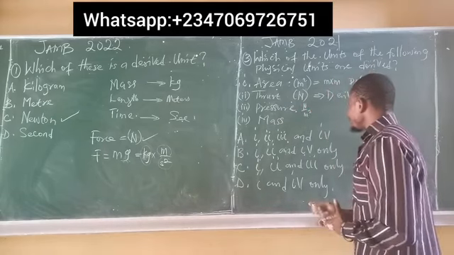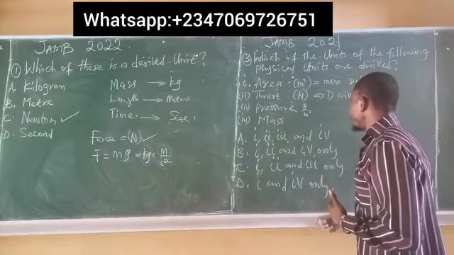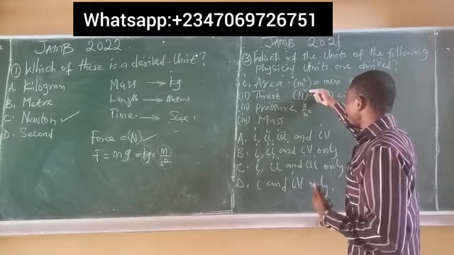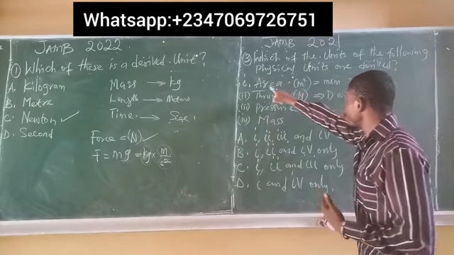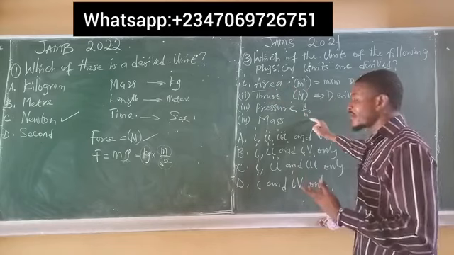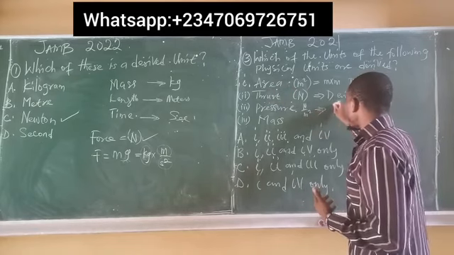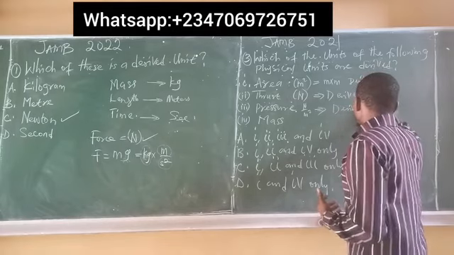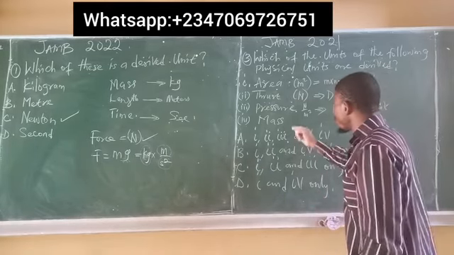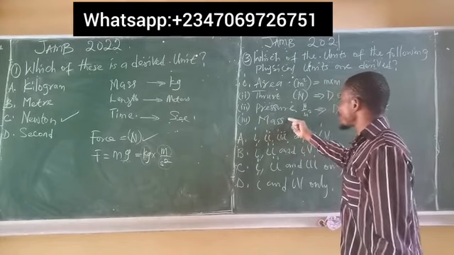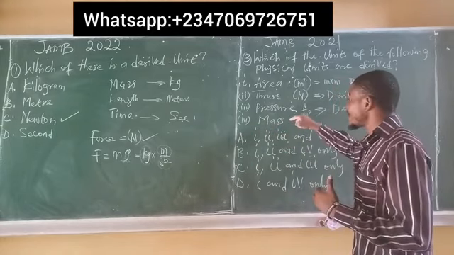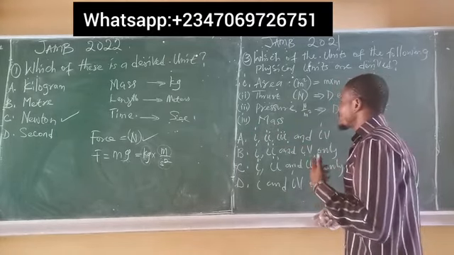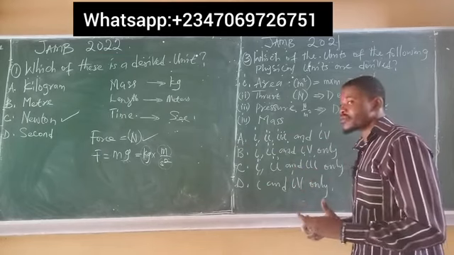Newton is a derived quantity. Meter squared is also obtained from area, which is also a derived quantity. So the unit of pressure is also a derived unit. So the only fundamental quantity here is mass. Mass is a fundamental quantity and not a derived quantity.